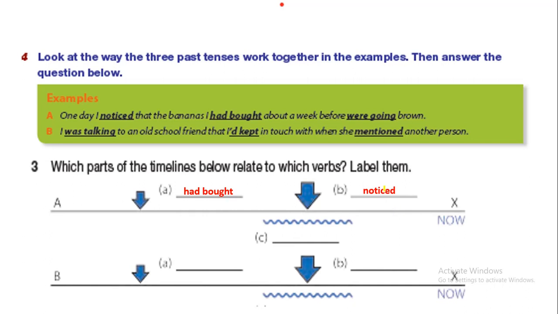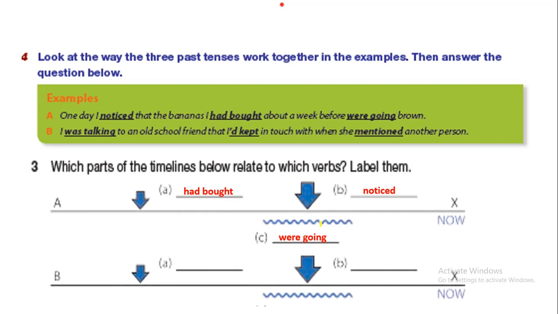Now if you notice this one which is repeated here, the zigzag in the line is evidence that it was repeated more than once. Because of that it is continuous. Which one is the continuous? It is where going. It is C and it is where going. Let's move to the sentence B.